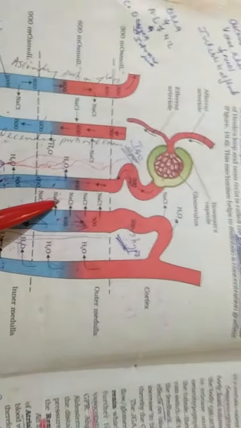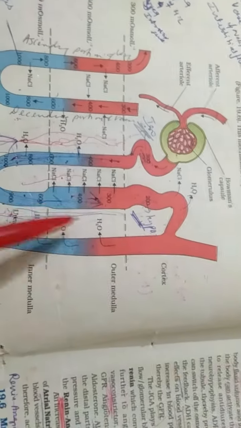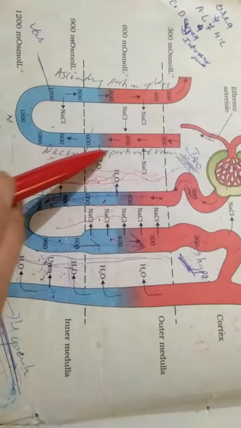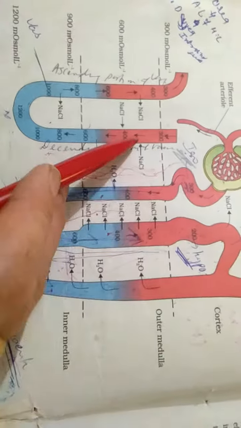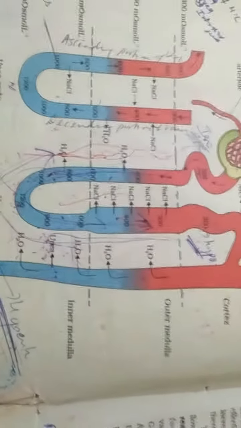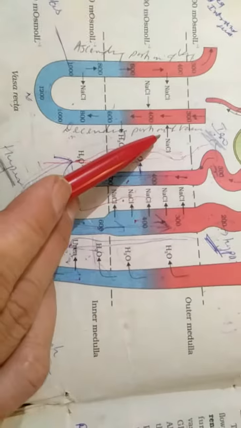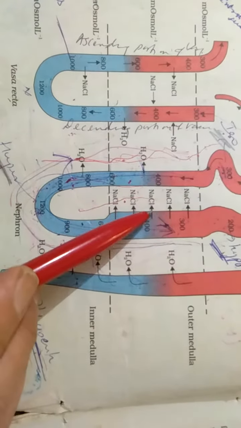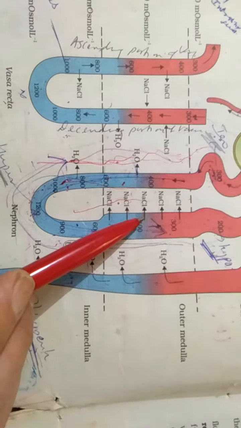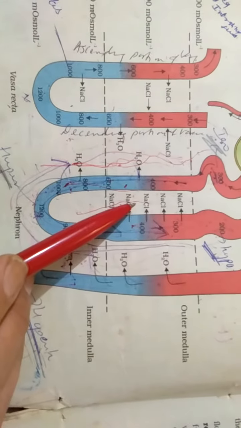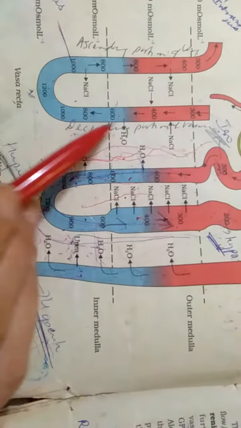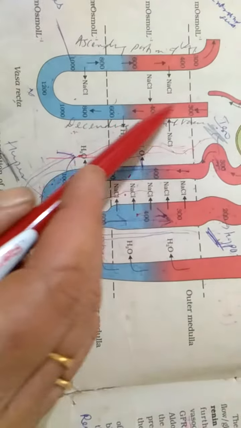It will move to the descending limb of vasa recta. तो when this sodium chloride, as you can see that this is the descending limb of vasa recta, and sodium chloride is entering to the descending limb of vasa recta. So why is it entering to the descending limb of vasa recta? Because the sodium chloride has moved out from this ascending limb, so that it has come out and then it has entered into the descending limb of vasa recta.